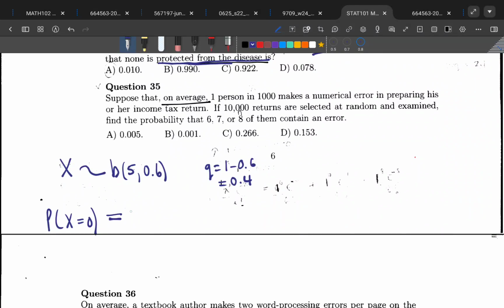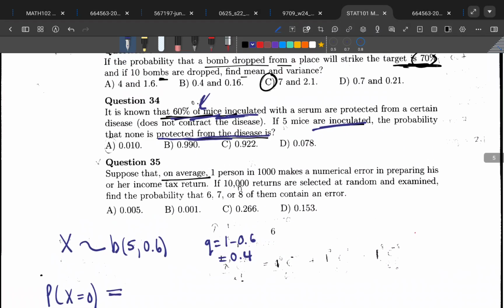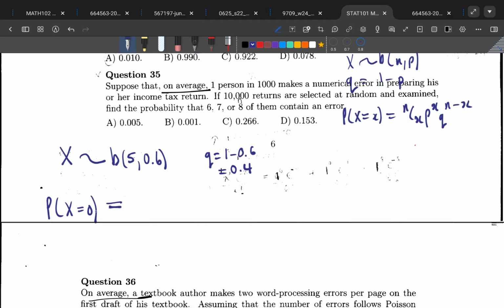Remember that we should put this. We say X follows binomial probability, and you have N and P. Then you should also find Q, which will be 1 minus P, which you have found. Then you say, find the probability of X being equal to small x. This is going to be equal to N choose small x, then P to the power of that small x, then Q to the power of N minus x. So here we have the probability of X, choose of X, 0.